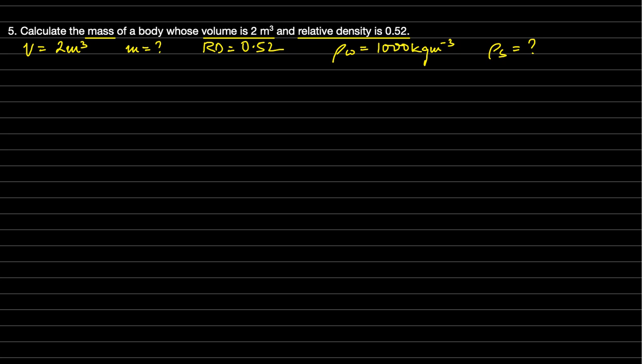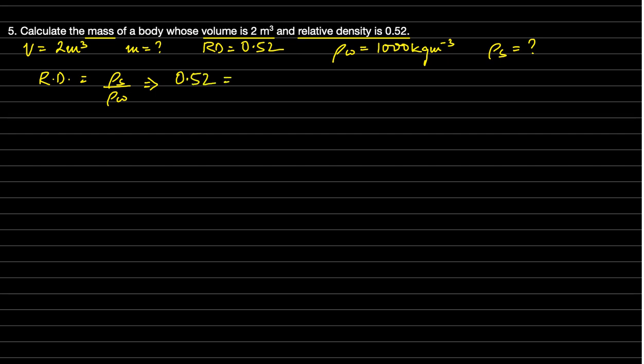So I would write the formula RD is equal to density of substance divided by density of water. We just substitute the values.